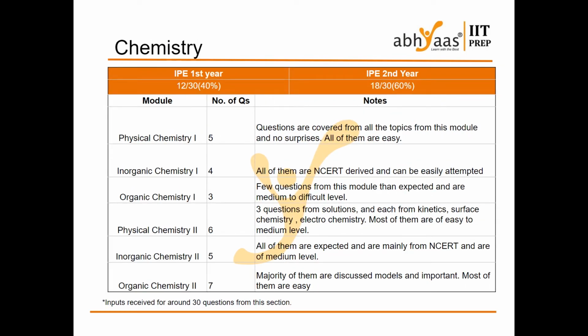Next, 3 questions from organic chemistry 1 and 7 questions from organic chemistry 2. All of them are repeated topics, expected pattern. Everything is very easy. Only 2 questions maybe have a little bit of a twist in the question. That's it. All of them are easy.